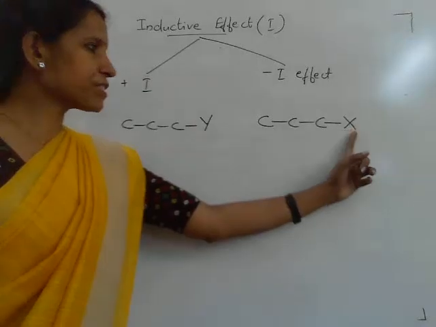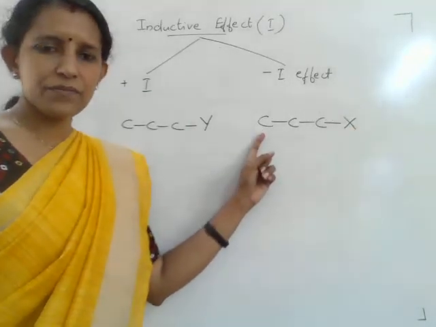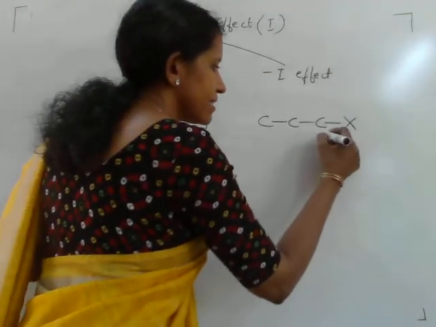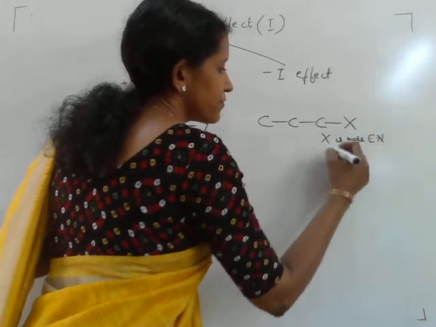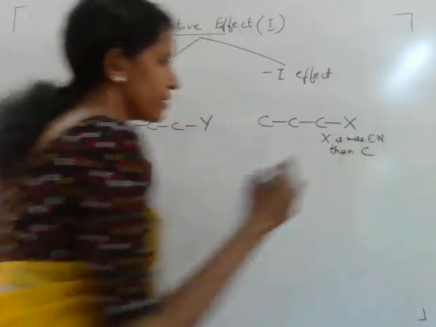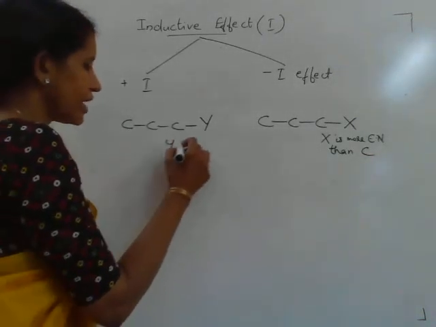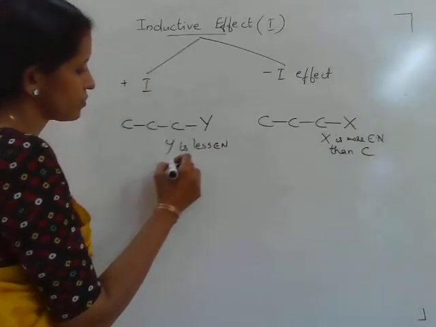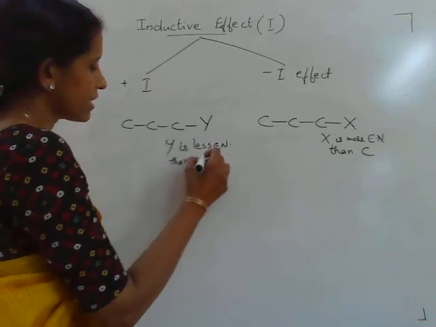Here X is more electronegative than carbon, while the substituent Y is less electronegative than carbon.